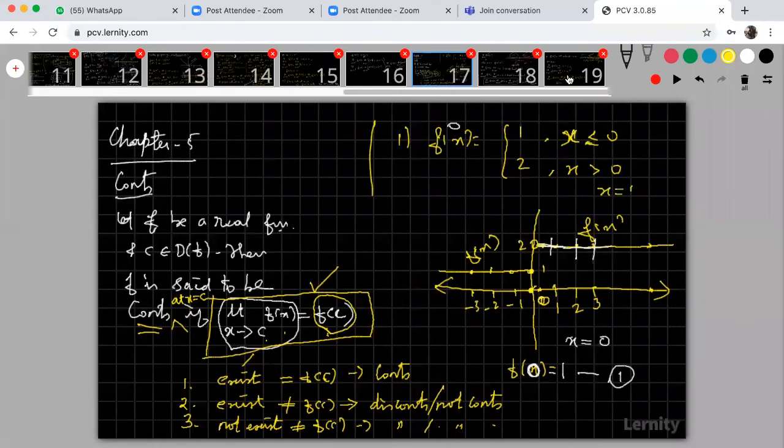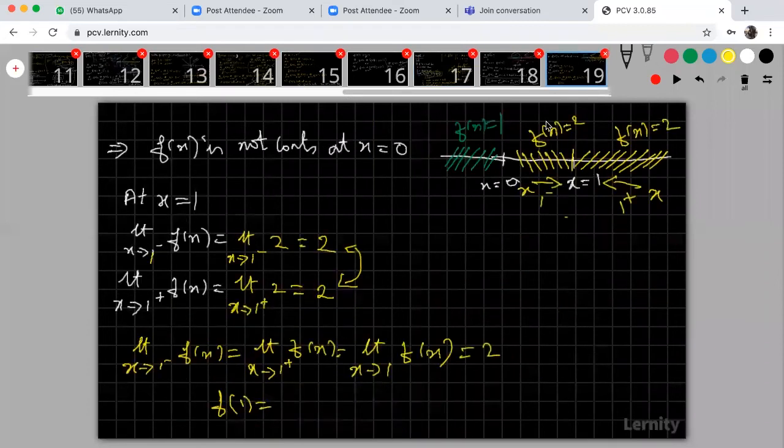Then the value of the function is also 2. So therefore my f of 1 is 2. My limit value is 2 and the value of the function is also 2, which implies limit x tends to 1 of f of x and f of 1 both are equal, which implies f of x is continuous at x is equal to 1.